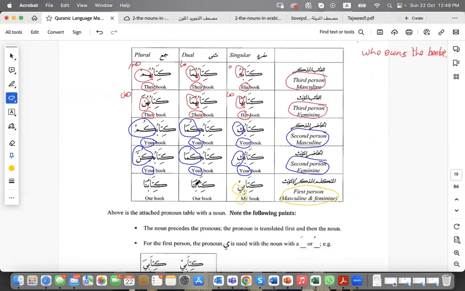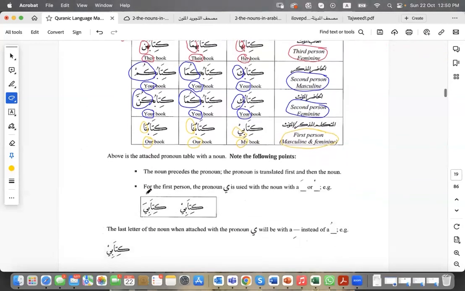What about the nun alif na? Kitabuna, our book. The speakers could be two and above, and it doesn't matter the gender here. So our book, kitabuna, two people are speaking or a group of people speaking, no matter what gender this is.